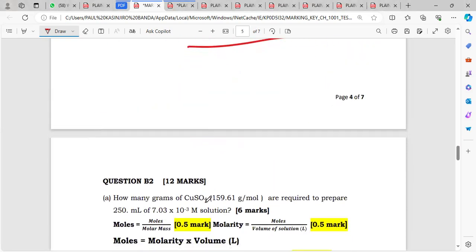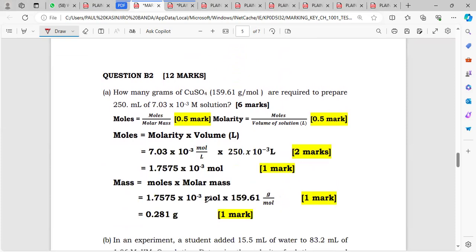Let's go to the other question. Again, I'll explain using the same solutions that they have here. So here they're saying: how many grams of copper sulfate, and they have given us its molar mass there, which is 159.61, are required to prepare 250 milliliters of a 7.03 times 10 to the power minus 3 molar solution.